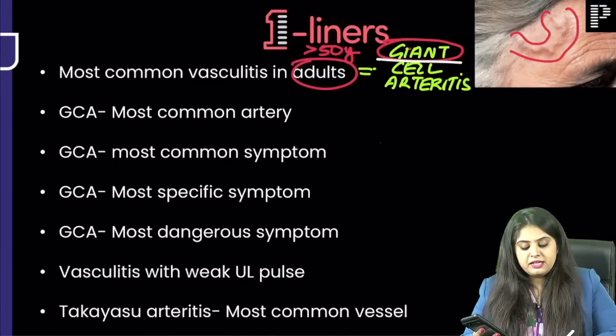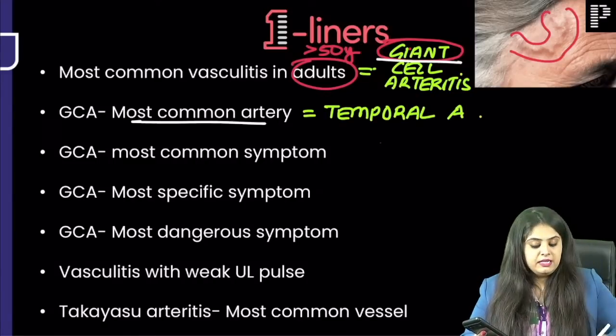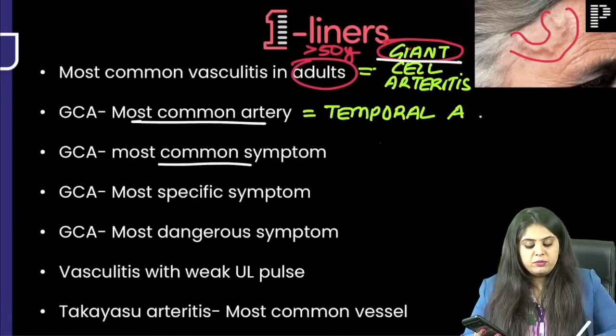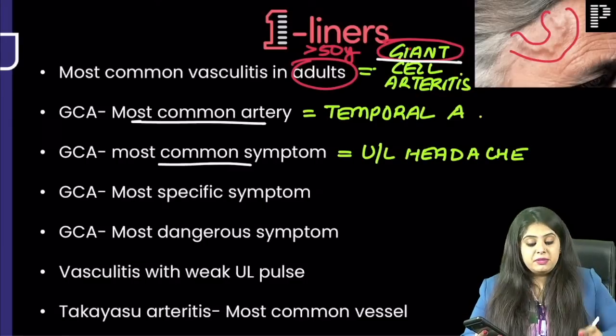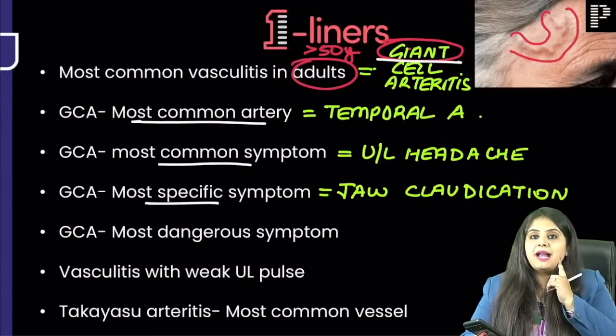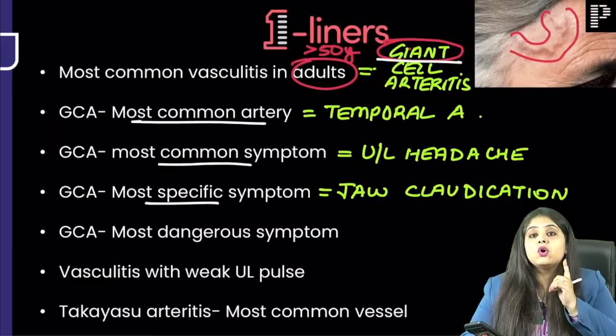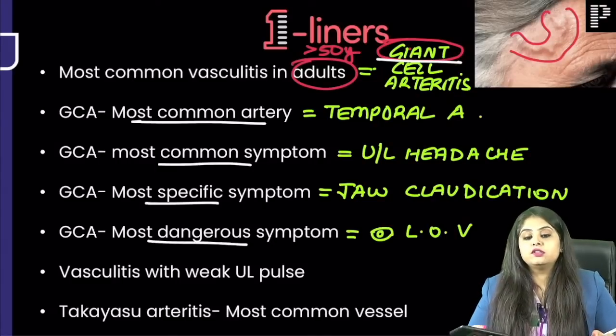In giant cell arteritis, which is the most common artery? Obviously it is going to be the superficial temporal artery. And if the artery is involved, then the most common symptom is going to be what? The patient will have headache in that area. Artery here, headache here. But if they ask you what is the most specific symptom, it is going to be pain in the jaw, mandible. They will say mandibular pain, jaw claudication. But if they say the most dangerous symptom, that is vision loss.